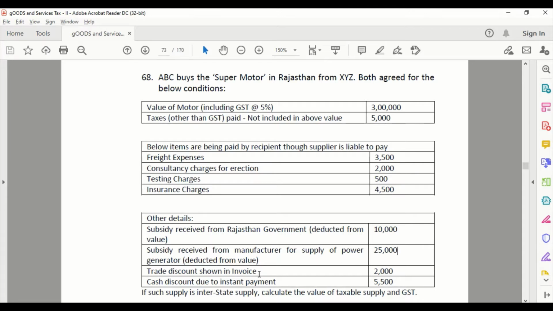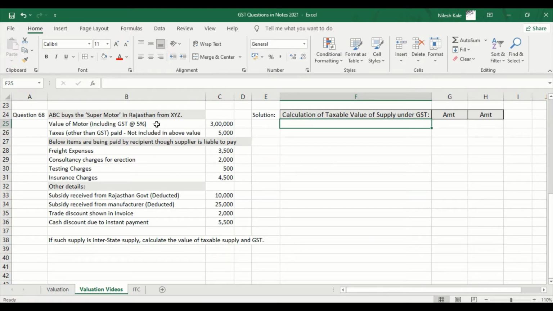Trade discount shown in the invoice is 2,000 rupees. Cash discount due to instant payment. So these two are discounts. We know these are exclusions. If such supply is interstate supply, calculate the value of taxable supply and GST. We will solve this question. For your understanding, I have already copied this question here to save time. And here is the format. Let us solve this question.